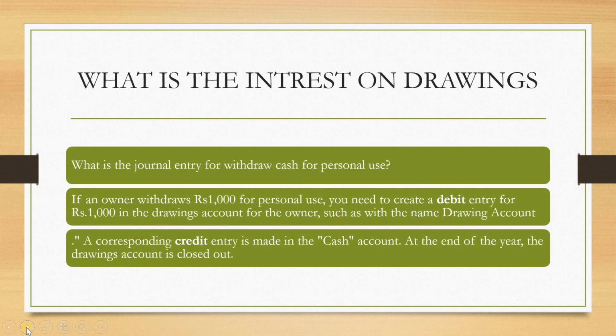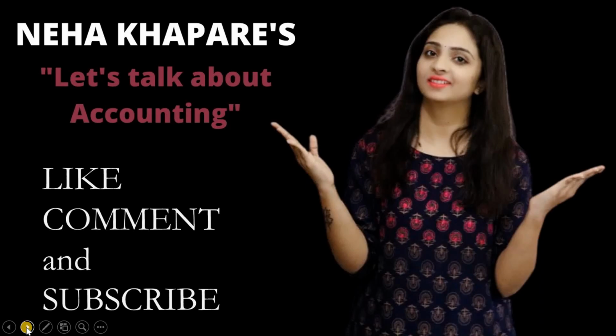And the journal entry for withdrawal of cash for personal use: if an owner withdraws rupees 1000 for personal use, you need to create a debit entry for rupees 1000 in the drawing account for the owner, with the name drawing account. A corresponding credit entry is made in the cash account. At the end of the year the drawing account is closed out. So this is the accounting entry which I am explaining for drawings. Our topic is interest on drawings, and that accounting entry I have already explained. Its effect will be in the capital account.